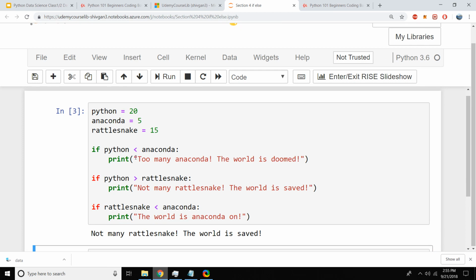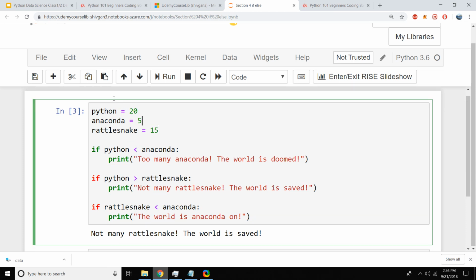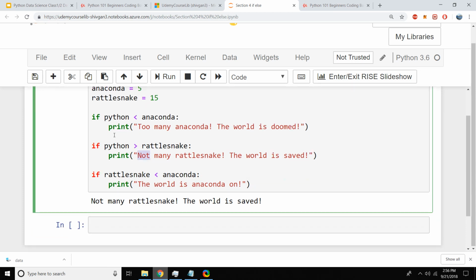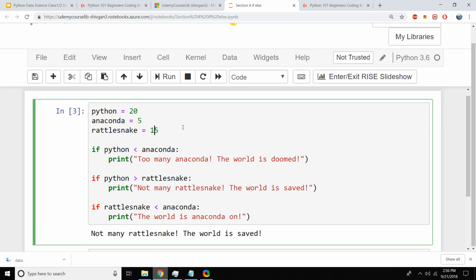If I change these numbers, let's see what's going to happen. So if I change this number and Python is 20, anaconda is 5, rattlesnake is 5, my first question is, Python less than anaconda? Python is 20, anaconda is 5. The answer is no. Is Python greater than rattlesnake? The answer is true. Is rattlesnake less than anaconda? So rattlesnake is 15, anaconda is 5. The answer is false. So only this part got executed. So I want you to change this with different numbers and play with it and think about it.